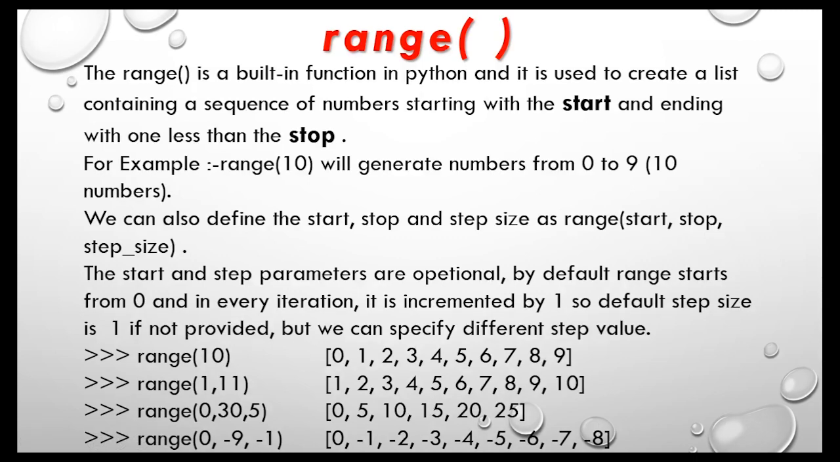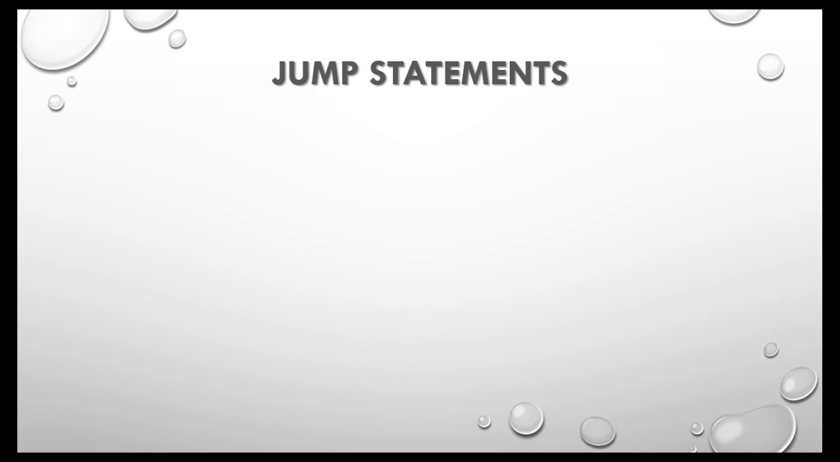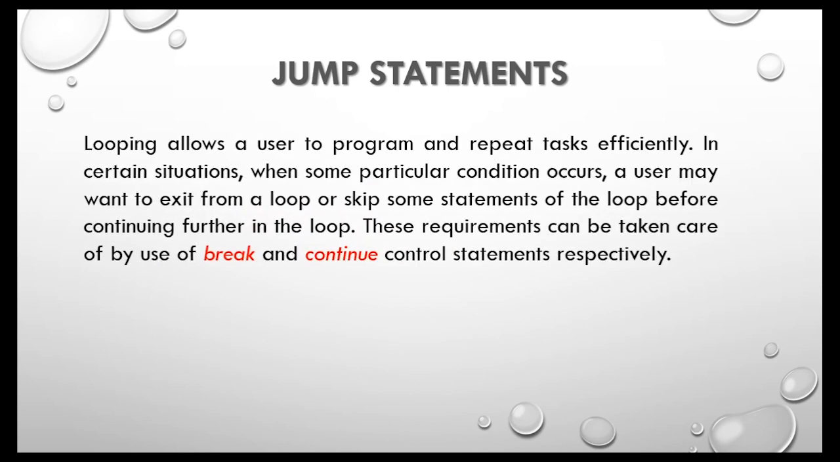Now moving forward to my next topic, that is jump statement. Looping allows a user to repeat tasks efficiently. In certain situations, when some particular condition occurs, a user may want to exit from the loop or skip some statements of the loop before continuing further in the loop. These requirements can be taken care of by use of break and continue control statements respectively. Python provides these jump statements as a tool to give flexibility to the programmer to control the logic of loops.